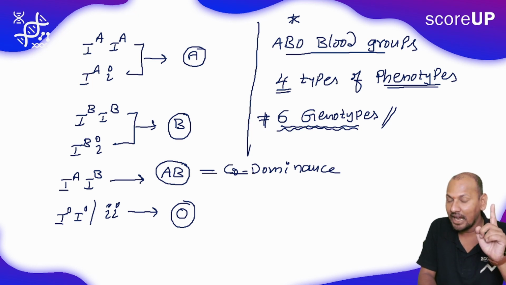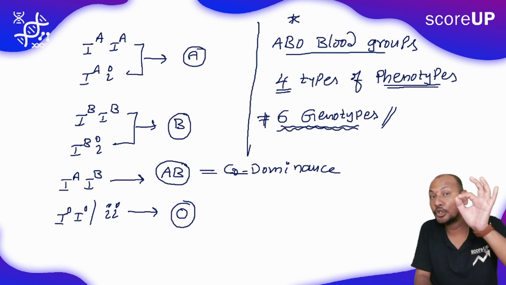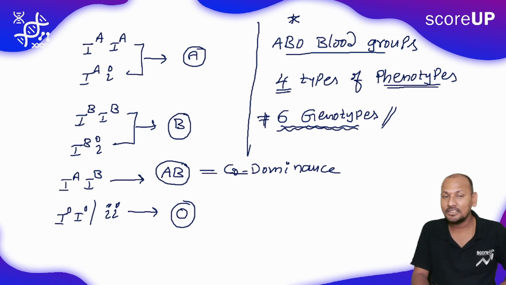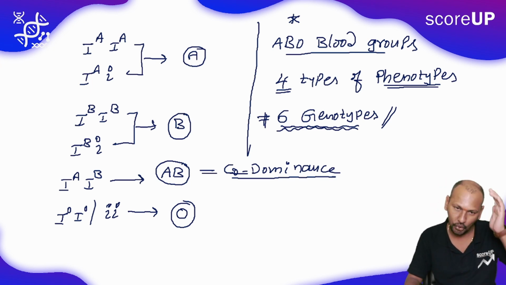Homozygous IA and heterozygous IA will represent blood group A. Homozygous IB and heterozygous IB will represent blood group B. And IA IB is the best example for codominance. Okay, I have mentioned here A and B equally expressing, that is why it is the best example for codominance.